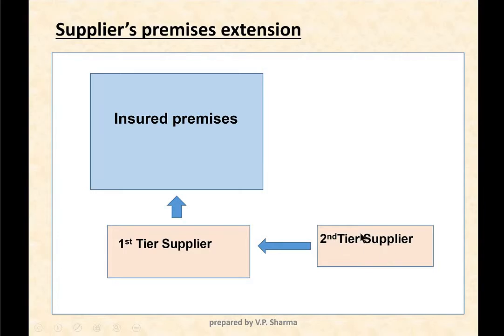In case of any loss or damage here, the CBI extension does not cover any interruption of business on account of loss or damage to premises or machinery at the second tier supplier. What is our contract? In case of any damage to the plant and machinery at this premises, and it should be by a peril which is already covered in the insured's policy, then only any production loss leading to loss of gross profit will get paid under supplier's premises extension.